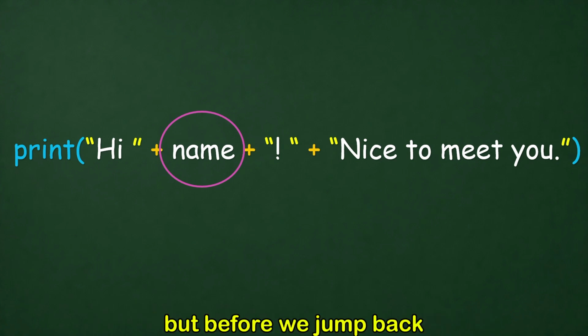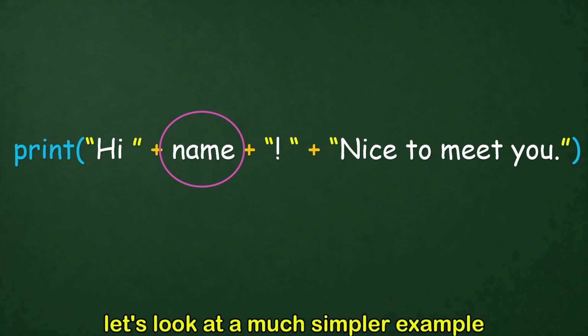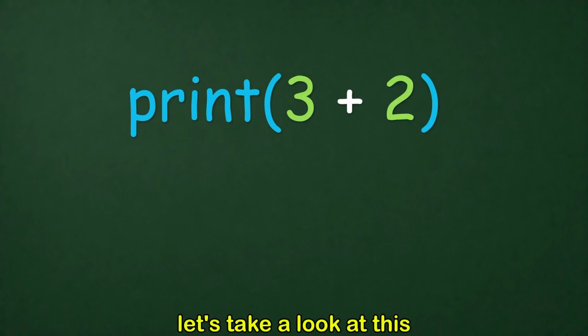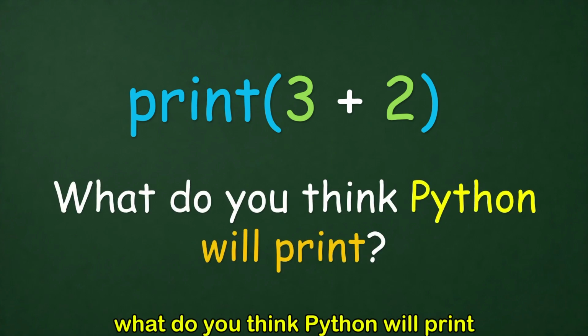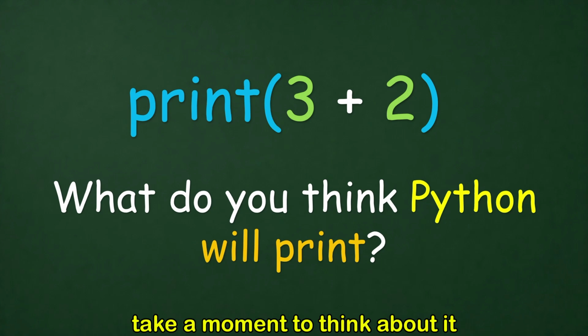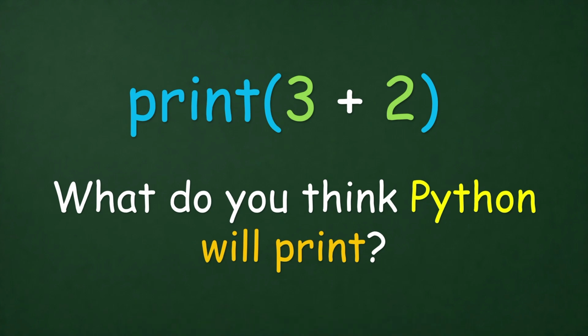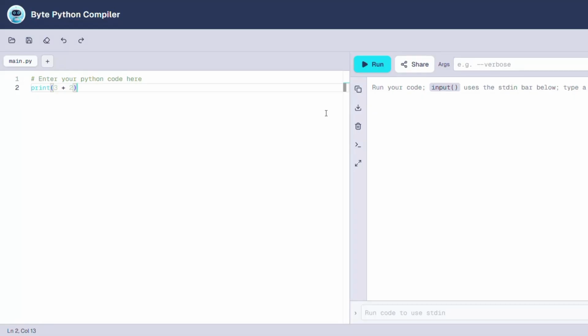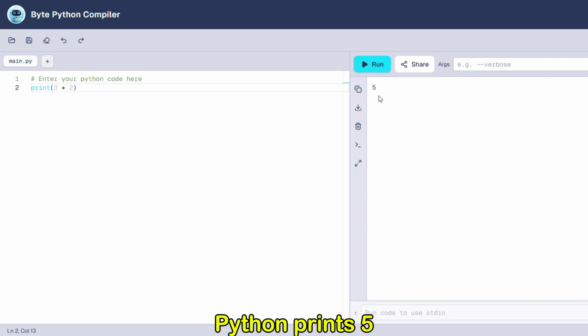But before we jump back to our greeting program, let's look at a much simpler example. Let's take a look at this. Print 3 plus 2. If we run this program, what do you think Python will print? Take a moment to think about it. Ready? Let's find out. Let's hit run. And ta-da! Python prints 5.